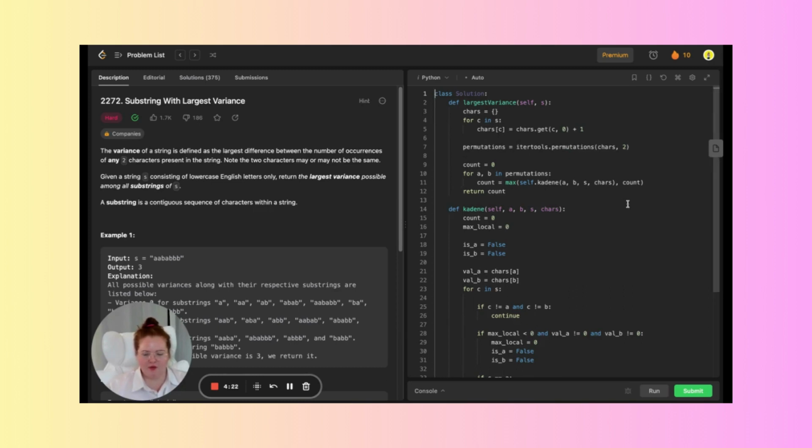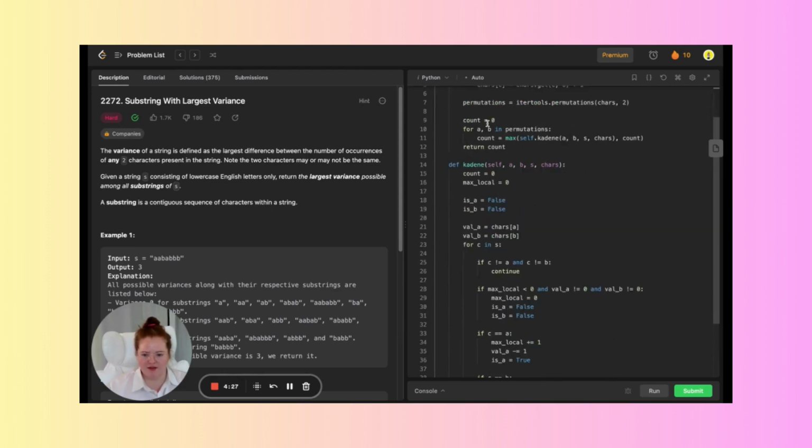Okay, so I kind of lost my train of thought. For count, this area right here, count 0 through return count, this basically initializes a variable count to keep track of the maximum variance found so far. It iterates over each pair A and B in the permutations list. For each pair, we use the Kadane function with arguments A, B, S, and characters to calculate the variance, and it updates the count here with the maximum variance found, and then finally returns that maximum variance.